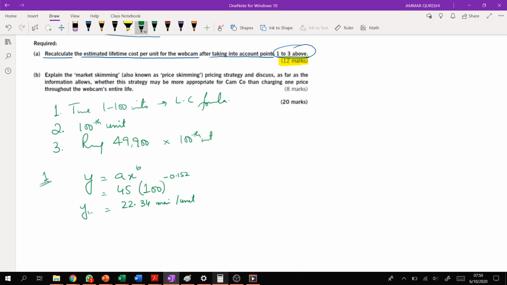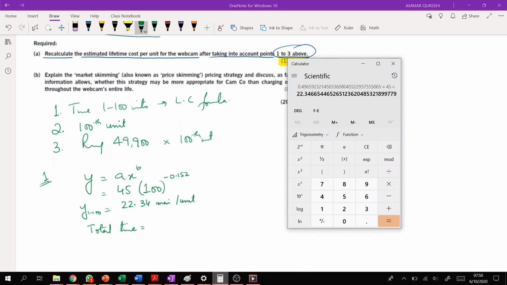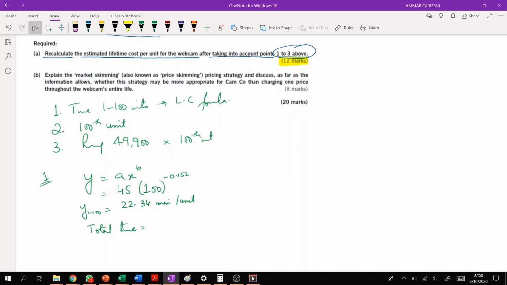Now what you have to do, you have to calculate total time. This is the average time, no? For the calculation of total time, let's multiply this with 100. But these are number of minutes, so you have to divide it by 60 in order to get number of hours. 37.244, right? So this is the time required for 1 to 100 units.